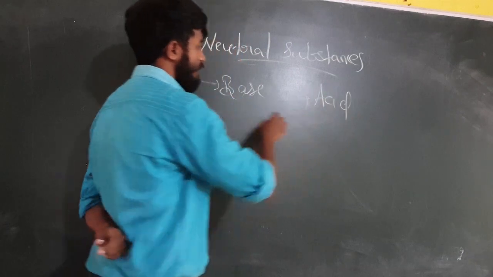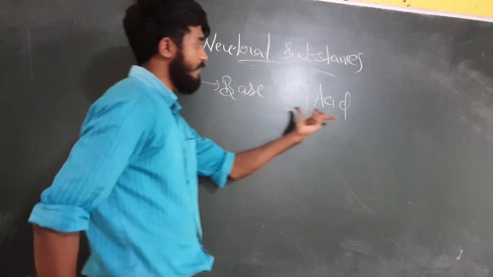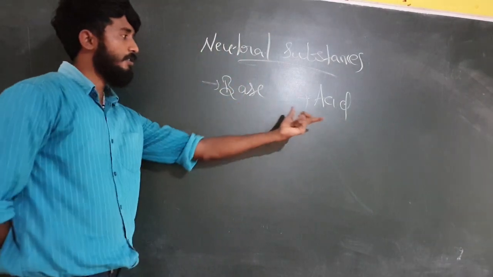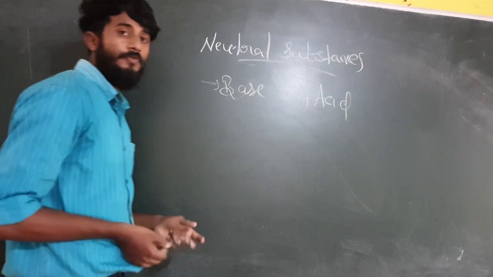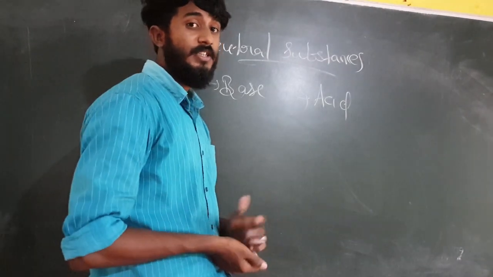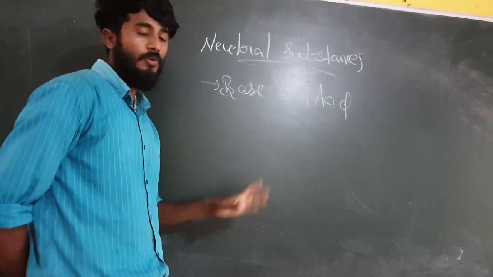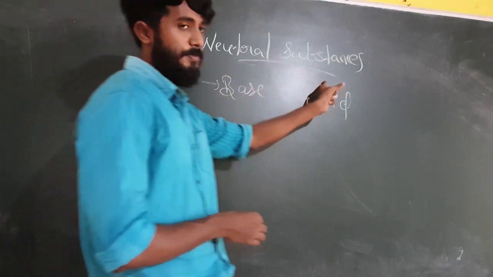The characteristics of each of them we have seen. It is bitter in taste, it is sour in taste, isn't it? And it is highly corrosive in nature. And while using different indicators, what are the changes that take place? These are the different things we had learned already. And finally, we are studying about the neutral substances.